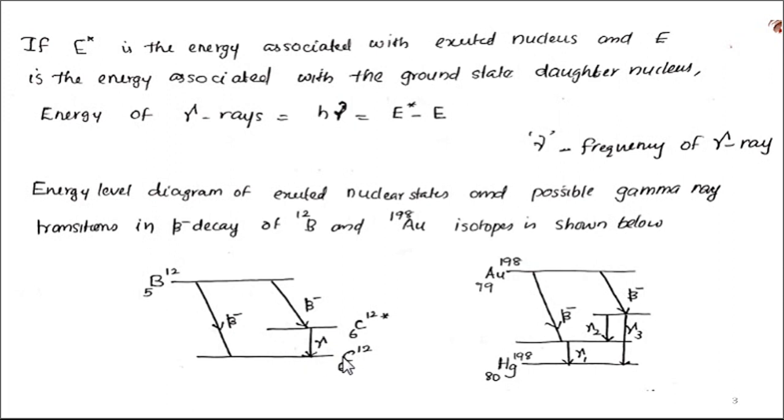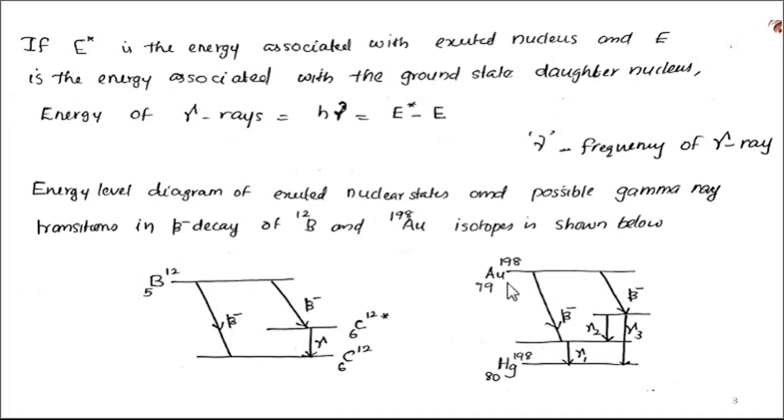and as a result it reaches carbon-12 in the ground state. So this represents the emission of gamma ray from boron-12, and this also represents the beta decay and gamma decay from gold-198. So this represents the ground state of mercury-198. These two states represent the excited states of mercury-198.